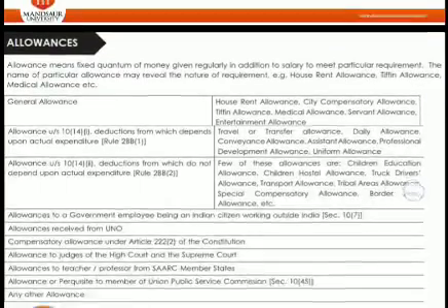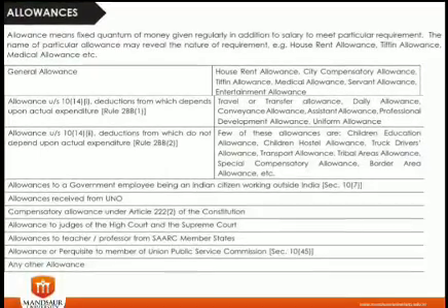Now what happens after these basic things, we need to understand the allowances also. Allowances means when the employer is paying something to its employees apart from the basic things like salary, bonus, fees, commission. Apart from these things, the employer is giving some kind of allowances.